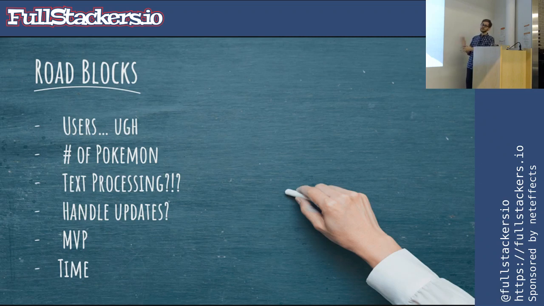The last two are kind of tied. Time is going to be during this talk. So we're going to be building this while we're talking. Probably the second half of this talk is when the building will happen. And MVP-wise, we're going to limit the scope to, we're going to say at Slackadex, here is a description, give me back a Pokemon for it.